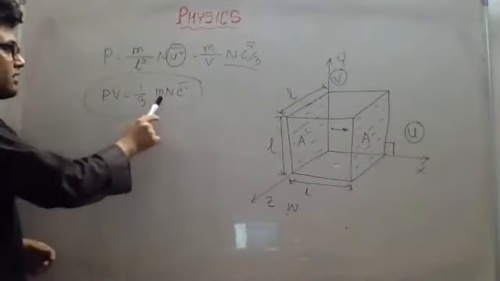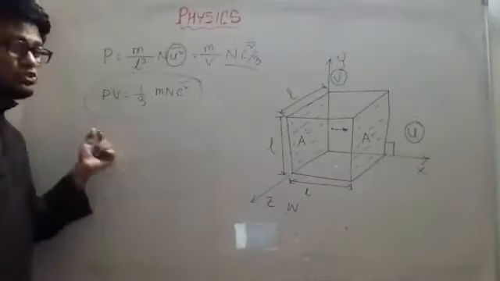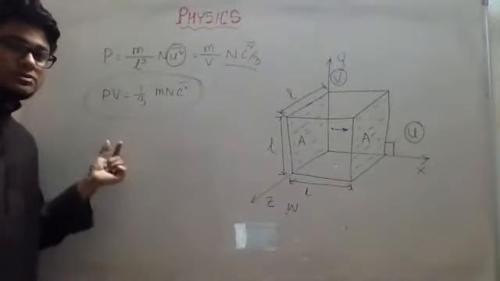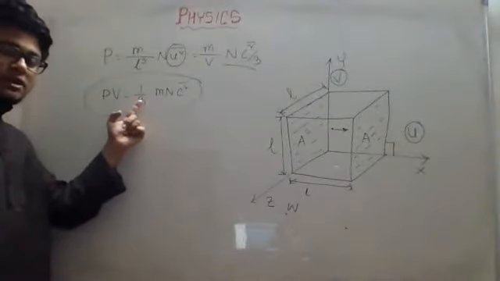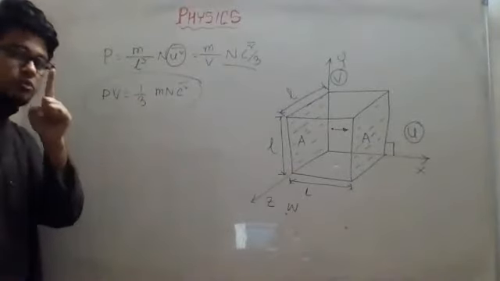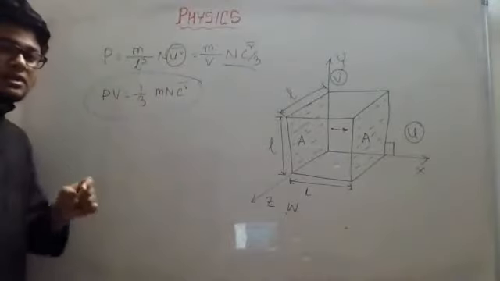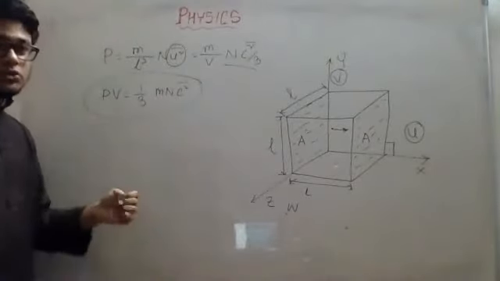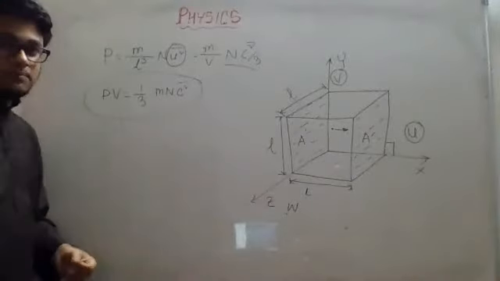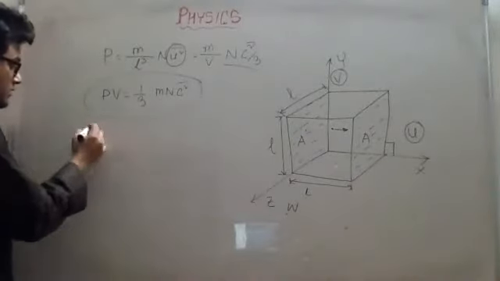PV equal to 1/3 m n c square bar. You need to know what all these letters mean. P is the pressure, V is the volume, and m is the mass of one molecule, remember. N is the number of molecules, and c square bar is the mean square velocity.